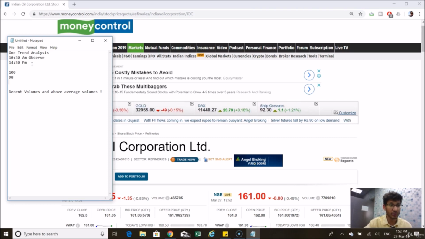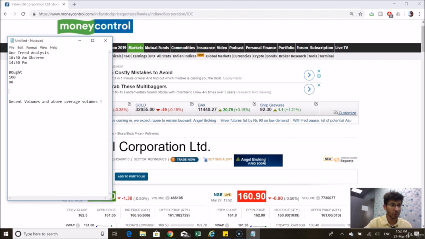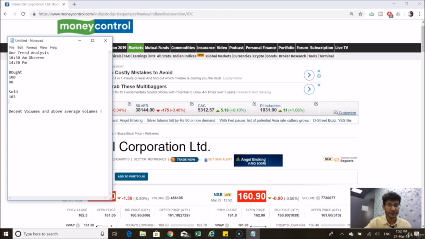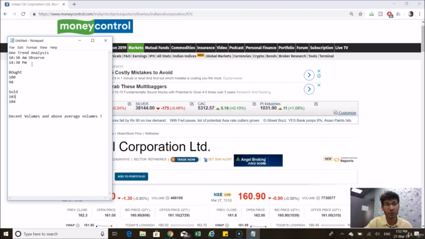But if you've sold something at, let's say, 103 rupees, then your stop loss will be at 104, because if you sold something at 103 rupees, you will want that stock to fall down and then you rebuy it at a lower level.